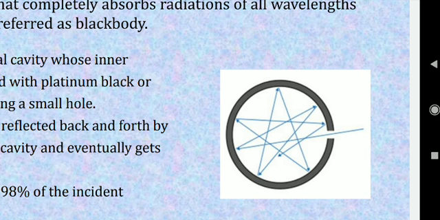If I know the number of oscillators and the energy of each oscillator, I can easily find the amount of energy distributed in this spectrum, right? Now, how to find the energy of each oscillator? We are not going to count the number of atoms, because we cannot actually count them.